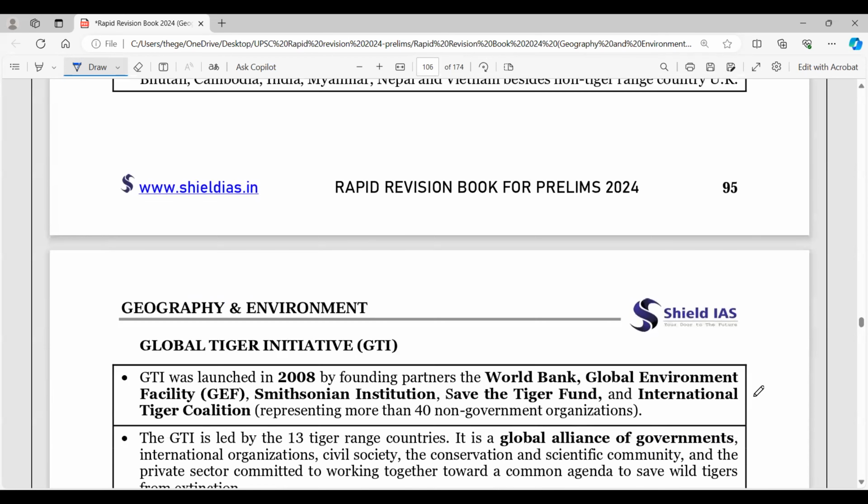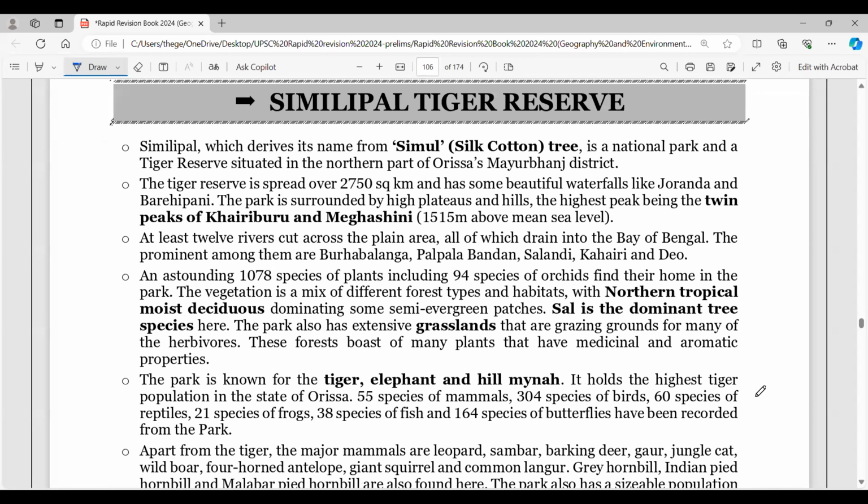Now go ahead further. If you observe here, Simlipal Tiger Reserve. You can see Simul is the silk cotton tree. So Simlipal, Mayurbhanj district. And then they have the twin peaks of Khairiburu and Meghashini. So these are the peaks out there. Then look into these, the prominent rivers among them that you observe here. You have Burabalanga, Palpala Bandan, then Salandi, then Kahiri, and then Deo. So all these rivers are somewhat important in that particular area. Now look into this history and current affairs. So that's also important here.